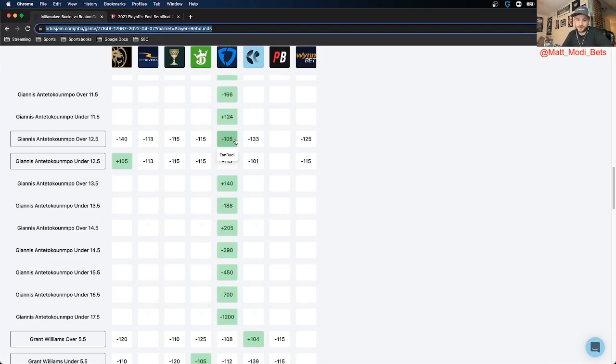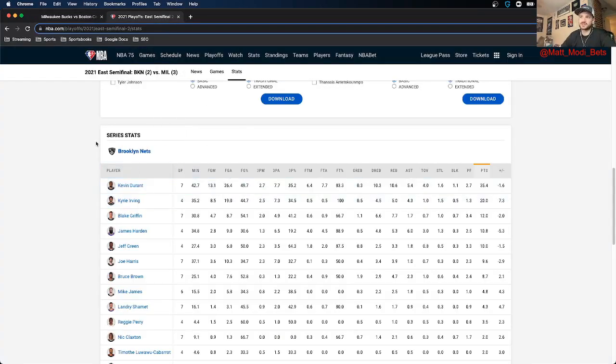An important thing to keep in mind when you are looking at player props for the playoffs specifically is to understand that the starters and the important players play heavier minutes than in the regular season. In the regular season, you'll see players like Giannis average 35, maybe 36. Sometimes he'll play up to 40 minutes per game, but he certainly won't average that, and he certainly won't do that on a consistent basis.